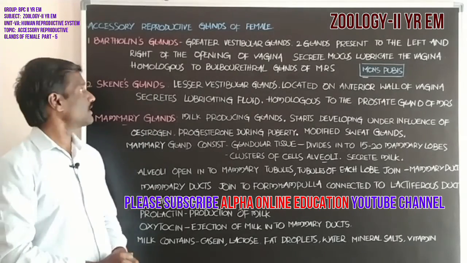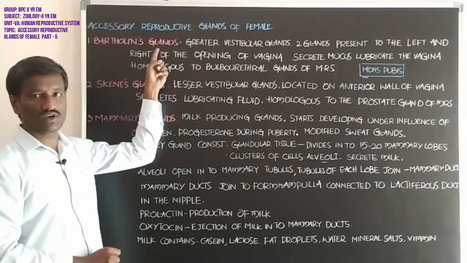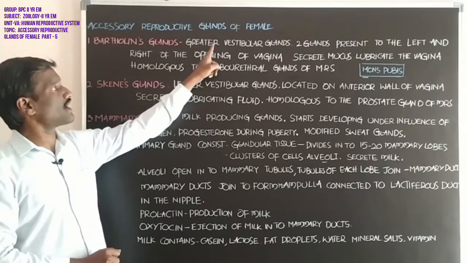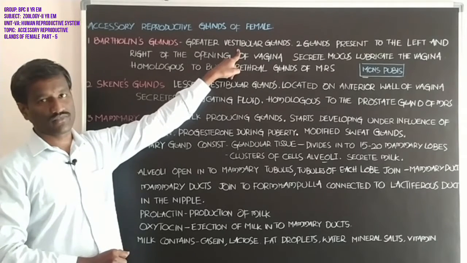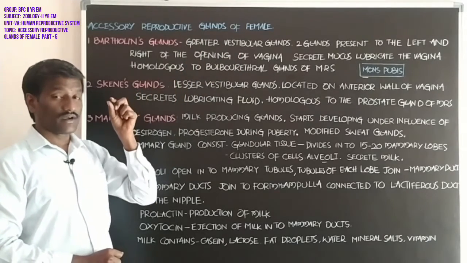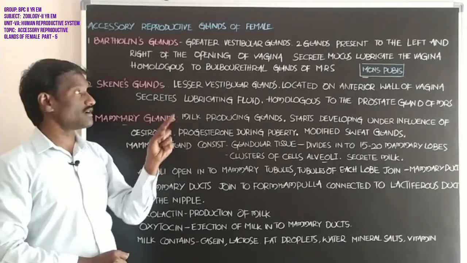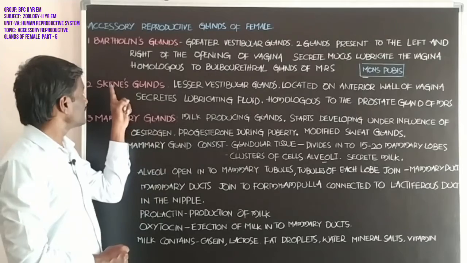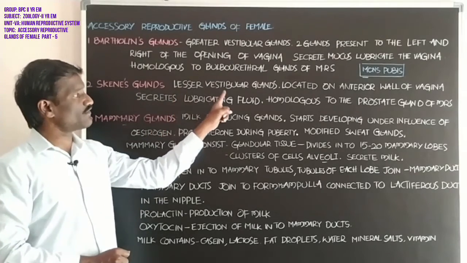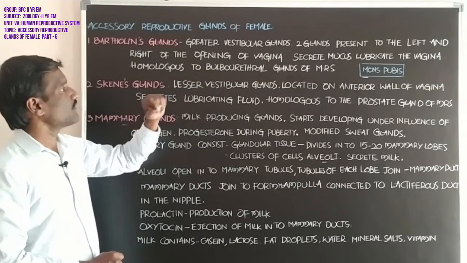First, the Bartholin glands. Bartholin glands are also called greater vestibular glands. Skene's glands are lesser vestibular glands.